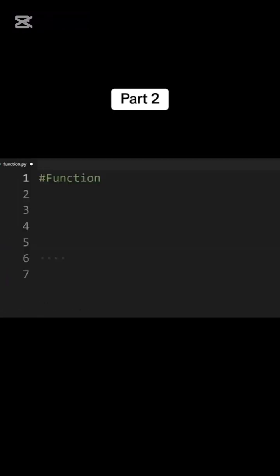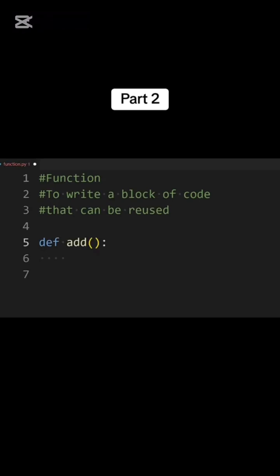Now let's look at how to use functions in Python. We use functions to write a block of code that can be reused multiple times in our program. A function can take one or more arguments and return a value. You can define a function using the def keyword, then the function name, and then in parentheses.